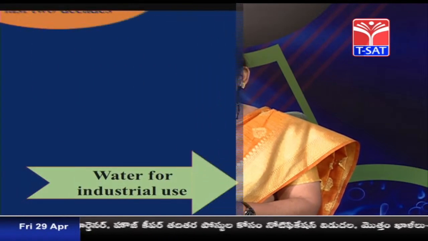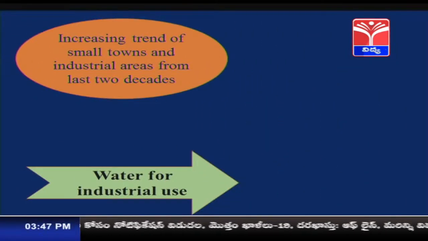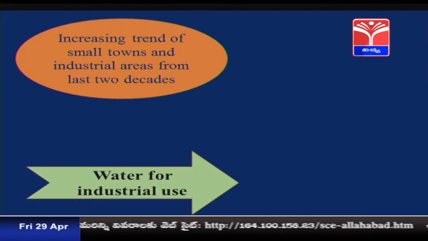Children, now let us study about the water usage for industrial purposes as well as residential purposes, and the people who are residing near the industrial regions. For them also a lot of water is required. So, let us see. There has been an increasing trend of small towns and industrial areas for the last 2 decades. What has happened in the last 2 decades? A number of regions are forming, towns are getting created and even some slums are also getting formed, because of the industries.